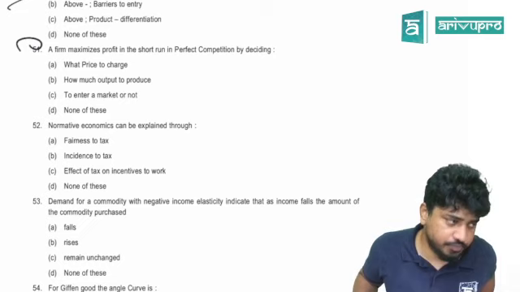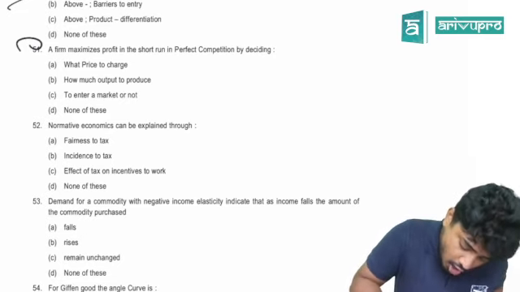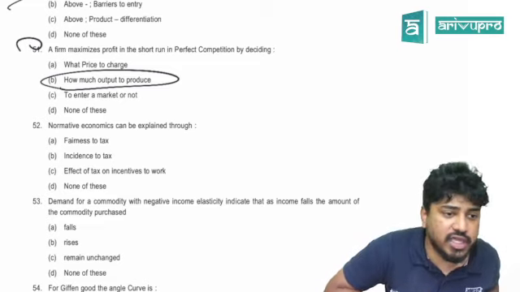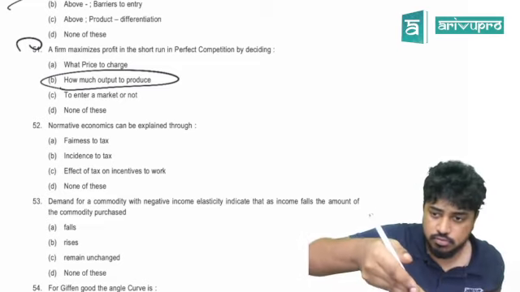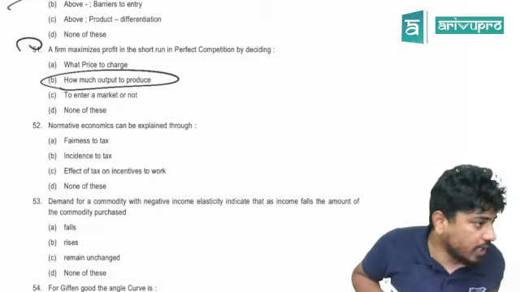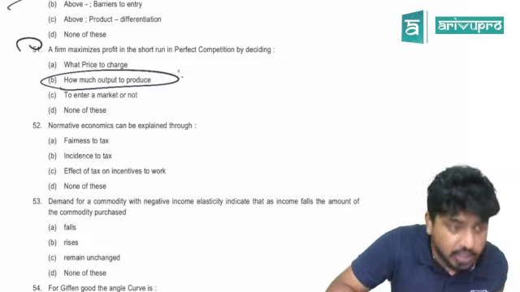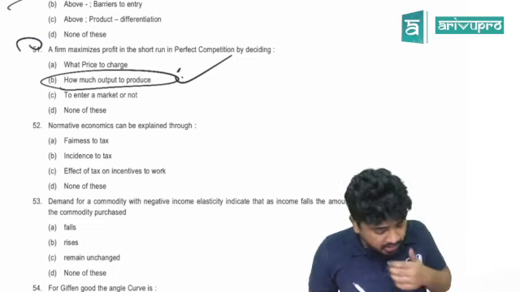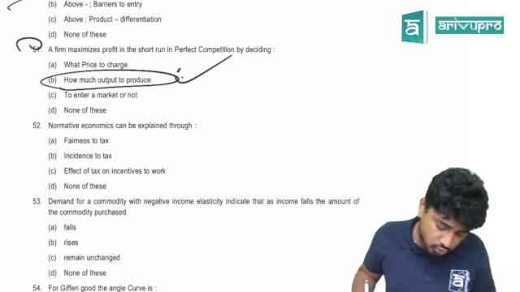51. A firm maximizes profit in short run in perfect competition by deciding what? How much output to produce? MC is equal to MR. What will you determine with MC? Output only, no? Right? Output only, no? That is what they are asking in a different way. Okay?